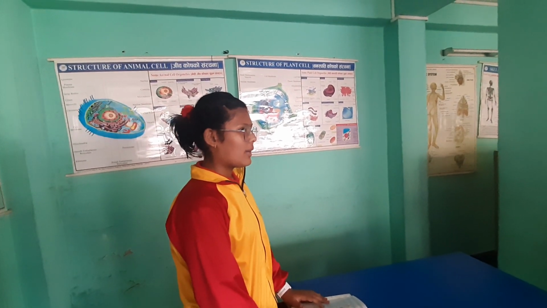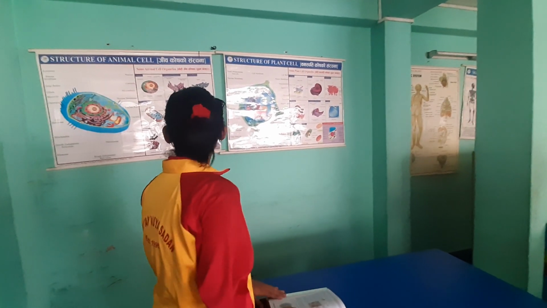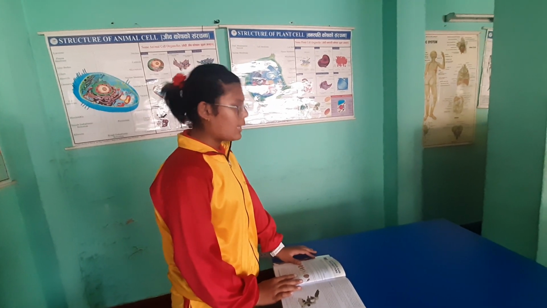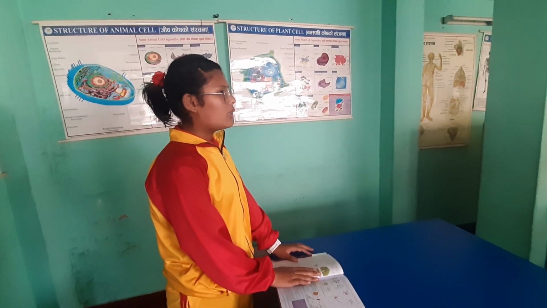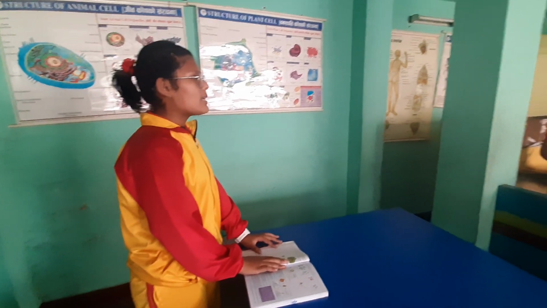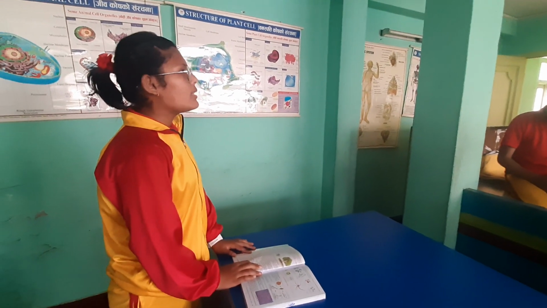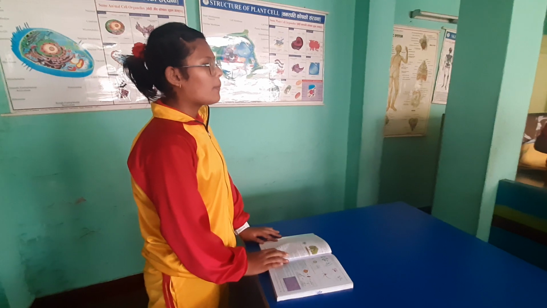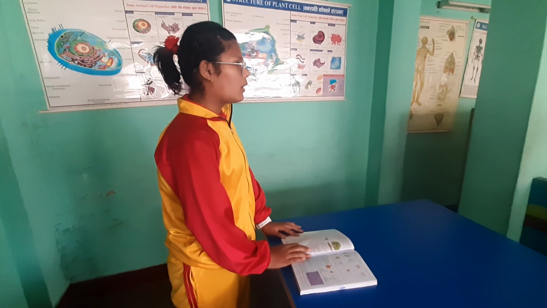As you all know, it's me Arina Gubazu from grade 8, and now I am here to present about plant cell. Firstly, cell was discovered by Robert Hooke, and cells are considered as the structural and functional units of life. Robert Hooke discovered the cell in 1665 AD. There are 2 kinds of cell, plant cell and animal cell. All the cells combine to form tissues, tissues combine to form organs, organs combine to form systems, and systems combine to form an organism.